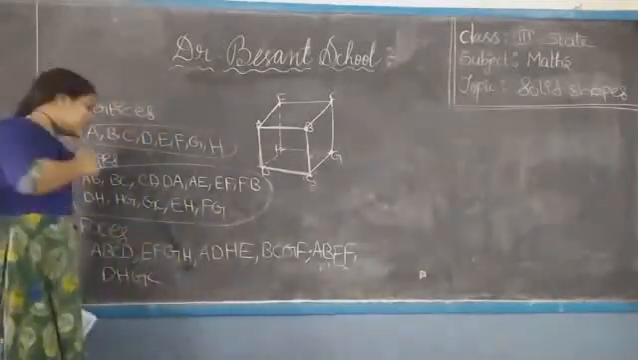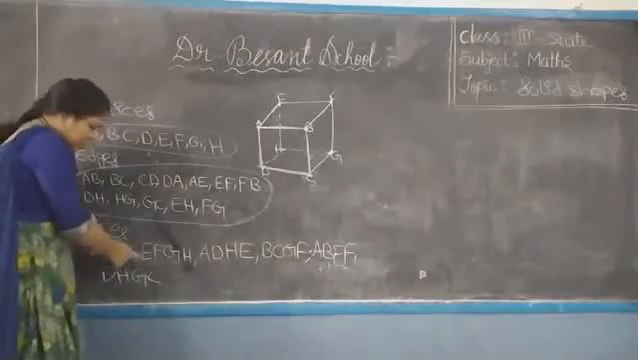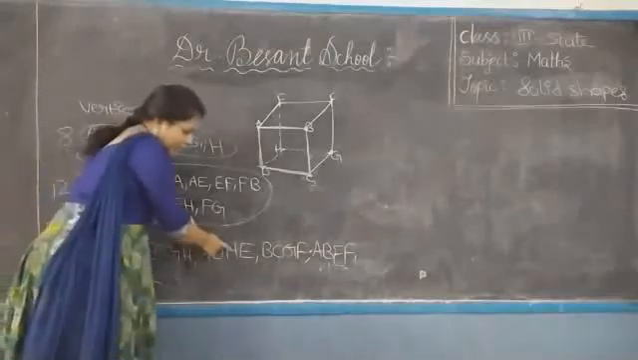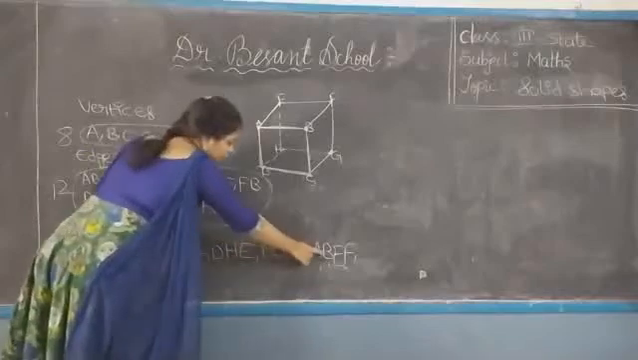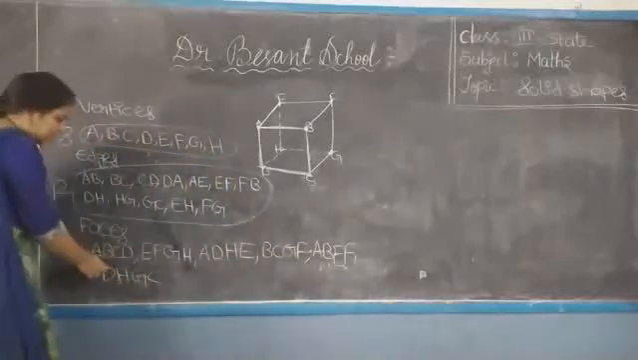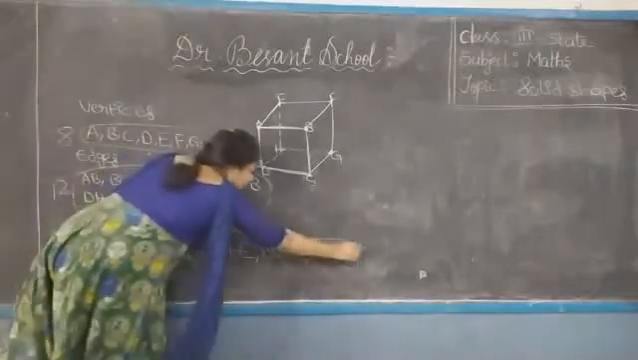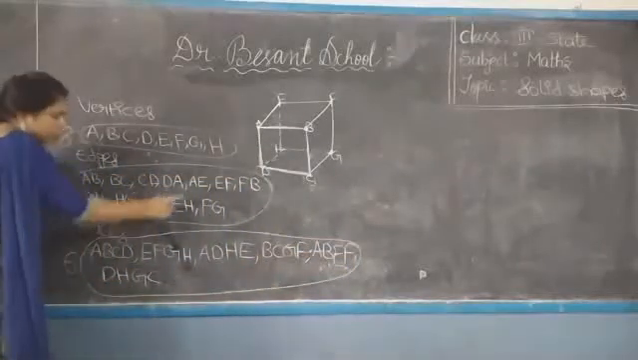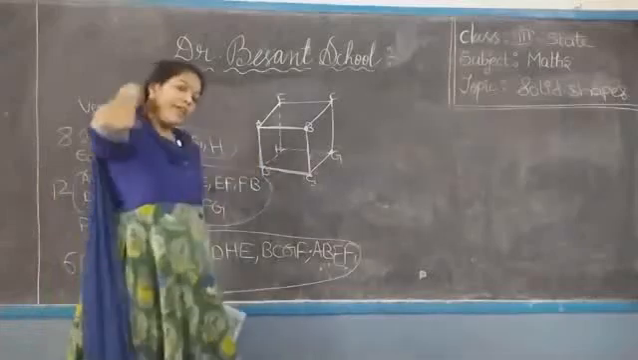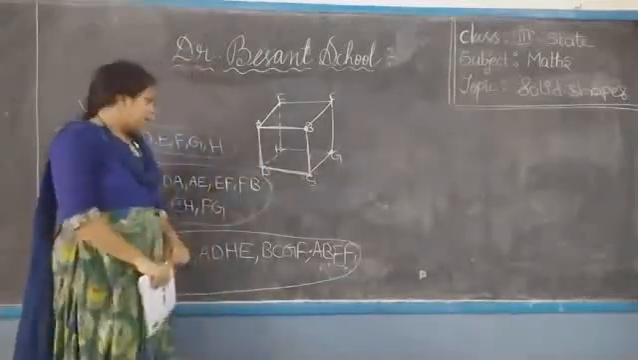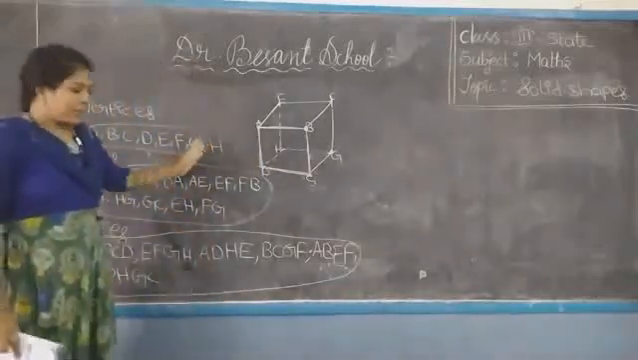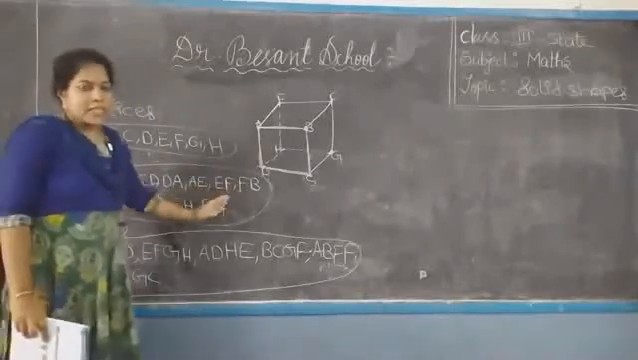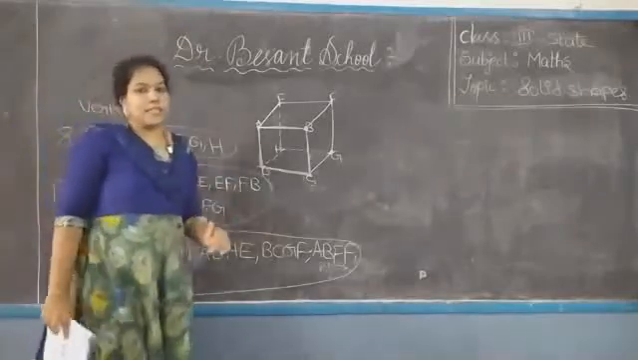Let's count how many faces this cube has. 1, 2, 3, 4, 5 and 6. Total 6 faces. All these are called the faces of this cube. Okay children, everyone understood about the cube? These are the vertices, these are the edges, and these are the faces.